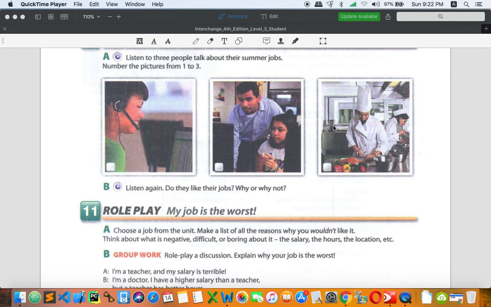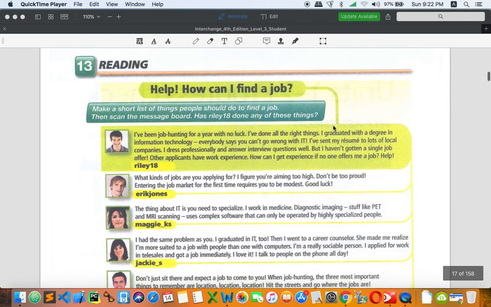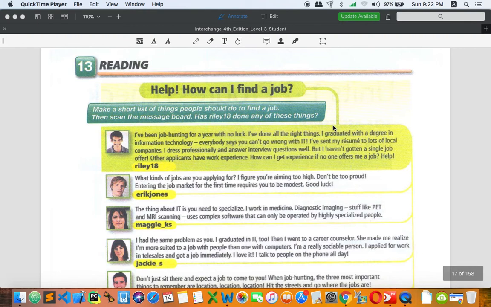Let me move on to activity number 13, which is the last activity in this unit. Help. How can I find a job? I think a job is very important for everybody, so this can help you a lot. For example, to pay your school fee, your electricity bill, water supply bill, and so on and so forth.